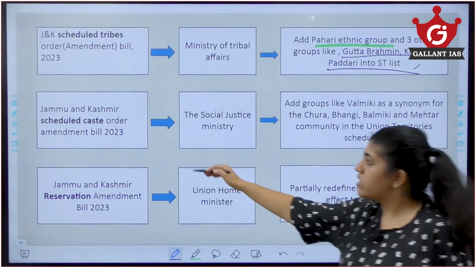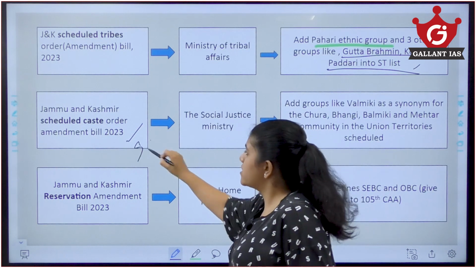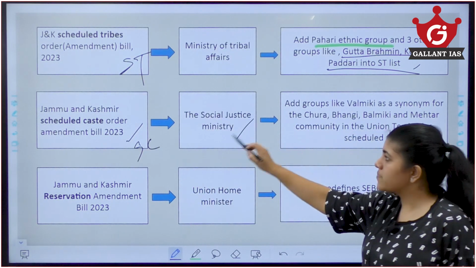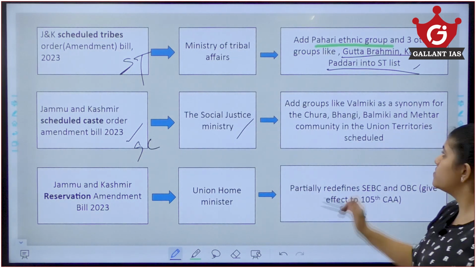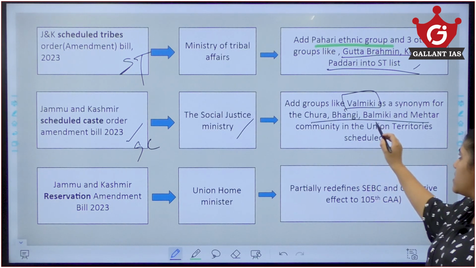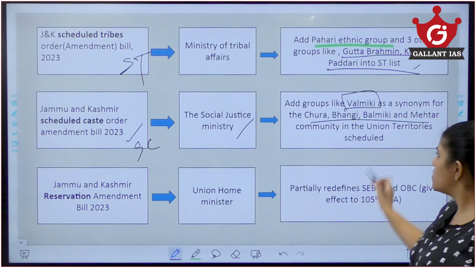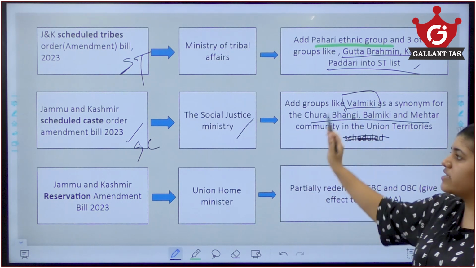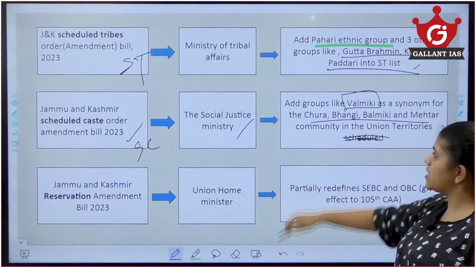The other is Jammu and Kashmir Scheduled Caste. We talked about Scheduled Tribe. Then there is Scheduled Caste. This was started by the Social Justice Ministry, to add groups like Valmiki as a synonym for Chura, Bangri, Valmiki and Mehatar communities of the Union Territories. That is what the second bill of the scheduled caste is, to add certain communities in the Valmiki as a synonym.